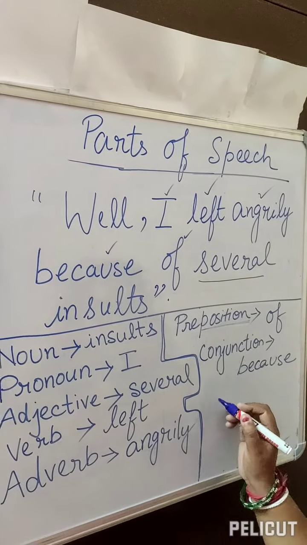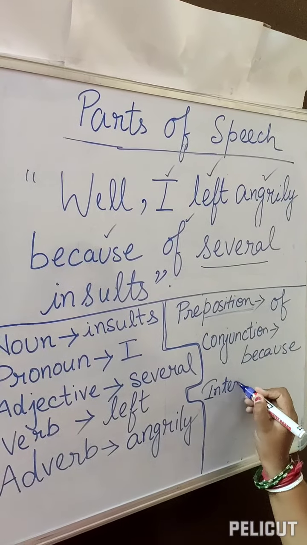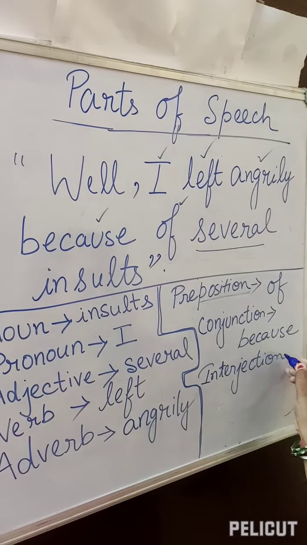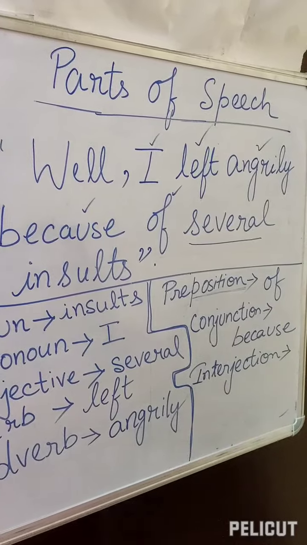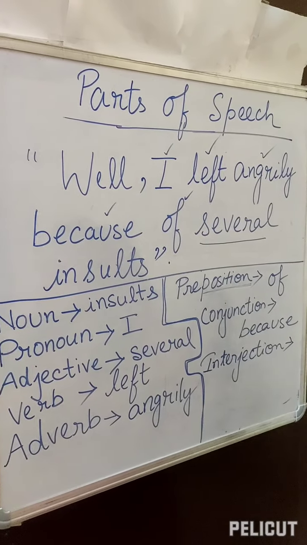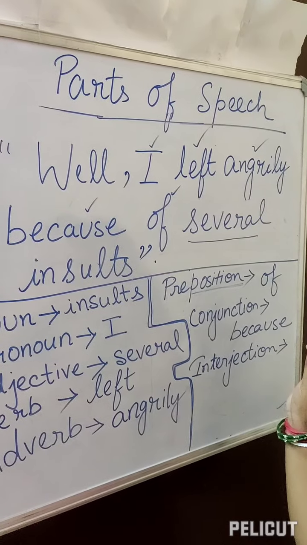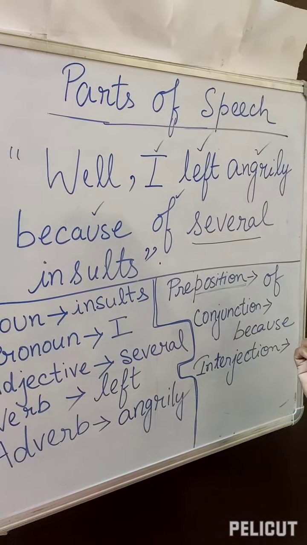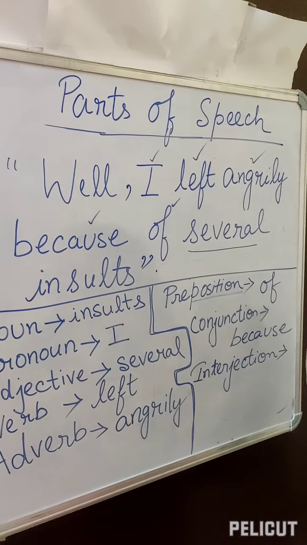Okay, coming to the next topic, we have interjection. Wow, what a lovely weather. Sometimes we say, by seeing very pleasant weather, wow, what a lovely weather.